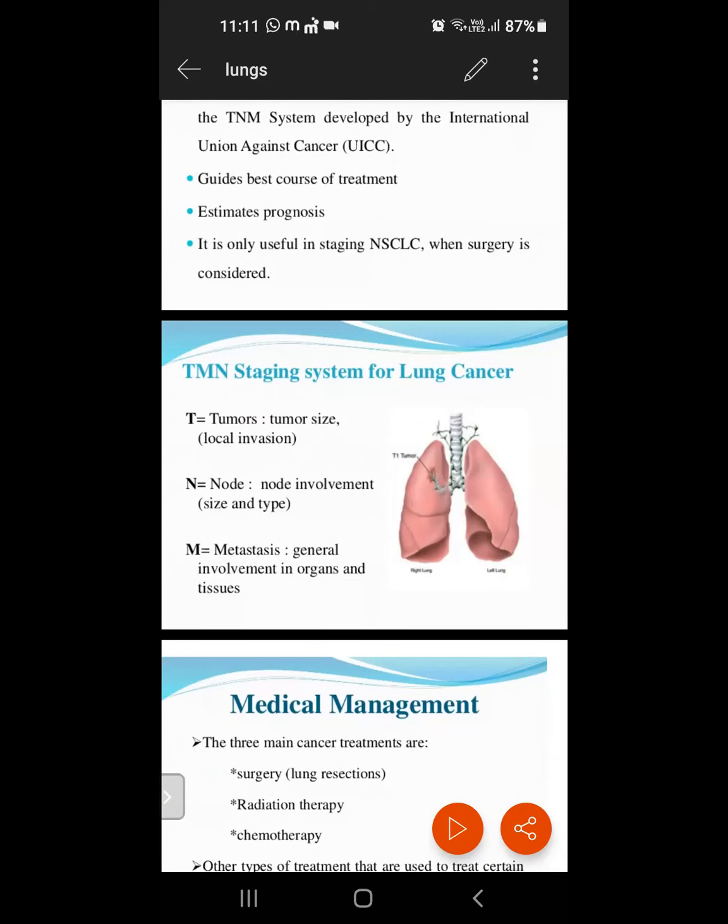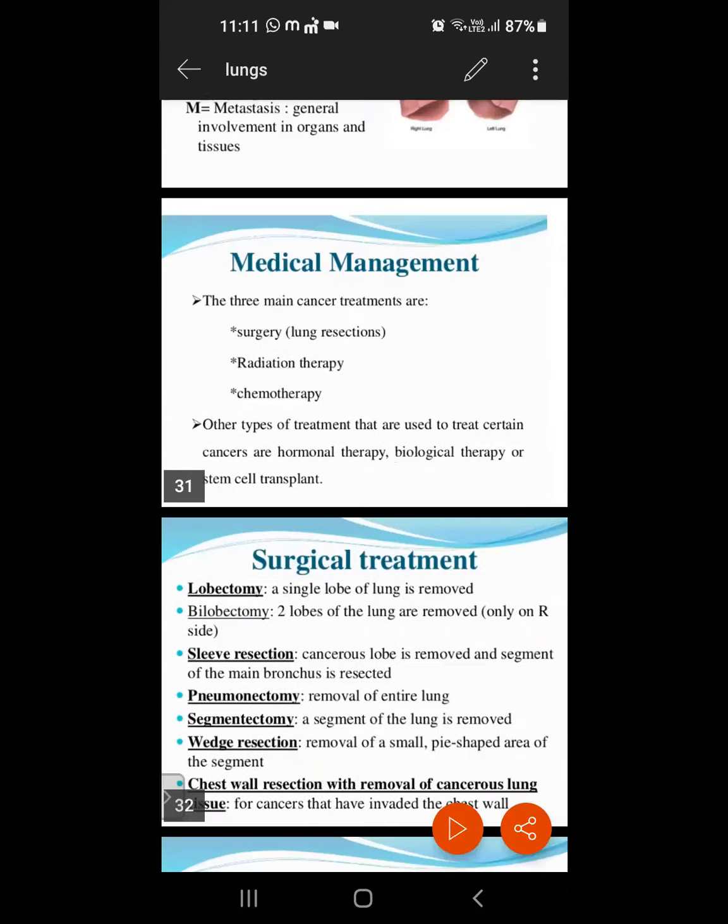Yes, ma'am. Next one is the medical management. There are three main cancer treatments: surgery, radiation therapy, and chemotherapy. Other types of treatment used to treat certain cancers are hormonal therapy, biological therapy, or stem cell transplantation. Mainly in cancer treatment it is surgery, radiation, and chemotherapy.